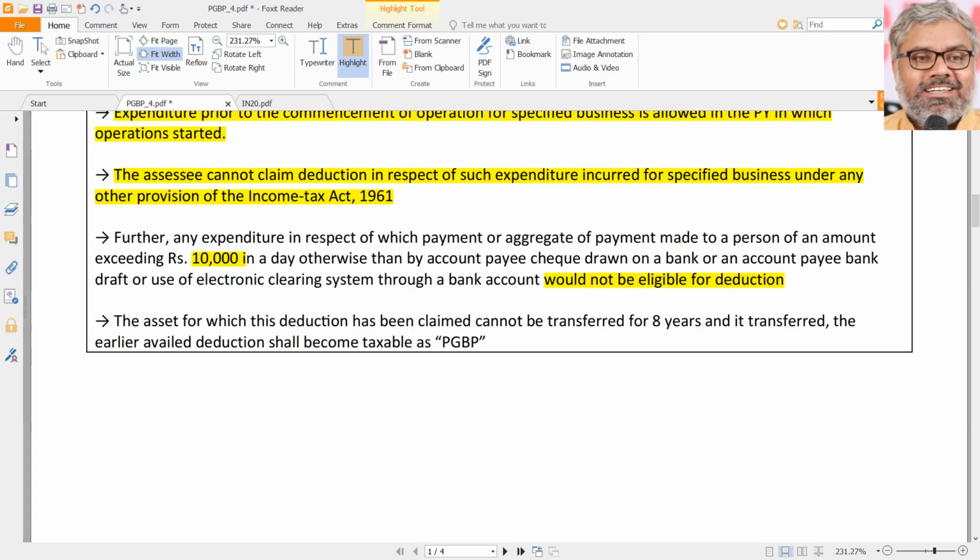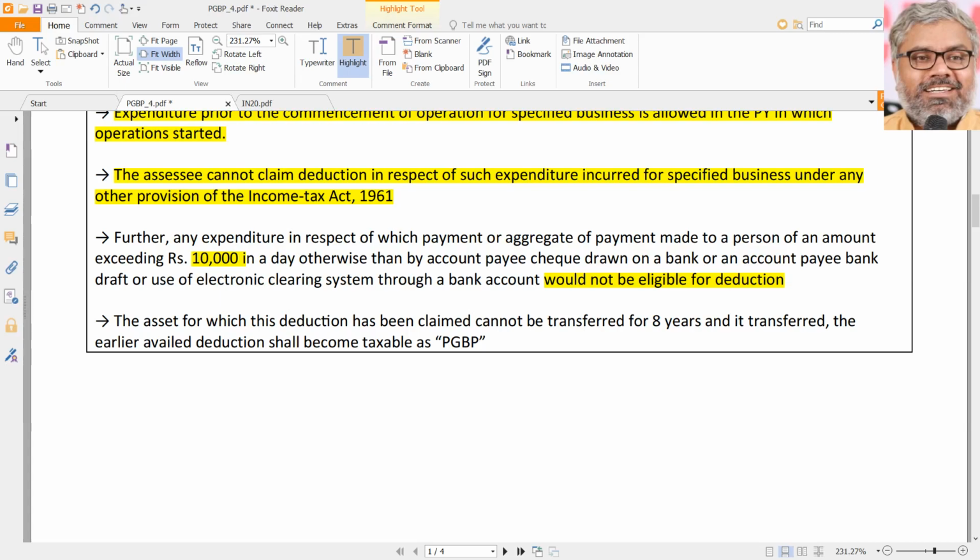Then only. Simply speaking, banking channels. All these big words we don't need to use. If the payment is made by banking channels, it is okay. If the payment is made by other than banking channels, more than 10,000 rupees a day to a person, such expenditure is ineligible, disallowed, not eligible for section 35AD deduction at all.